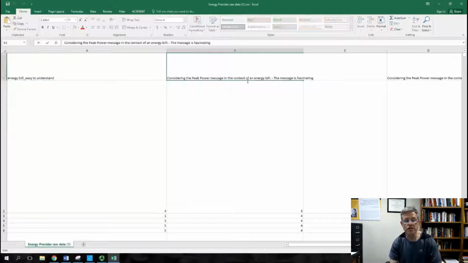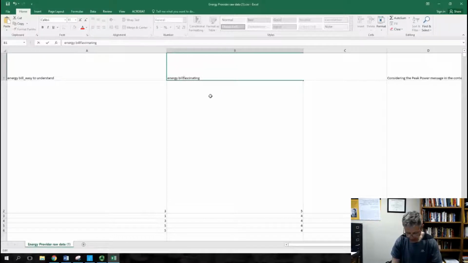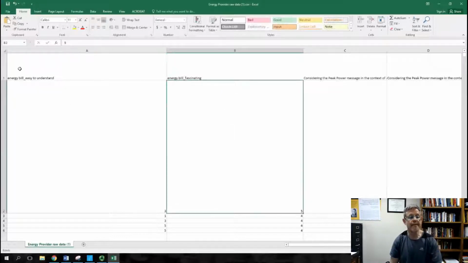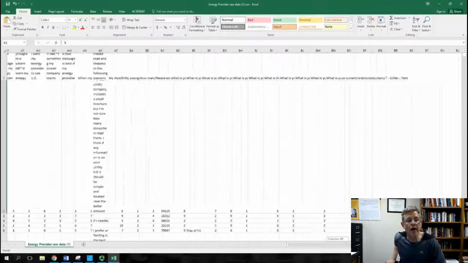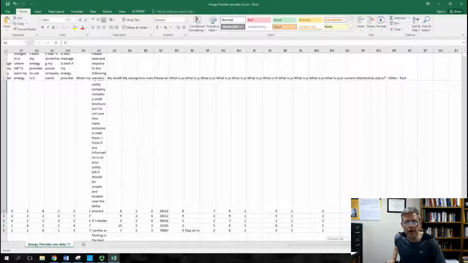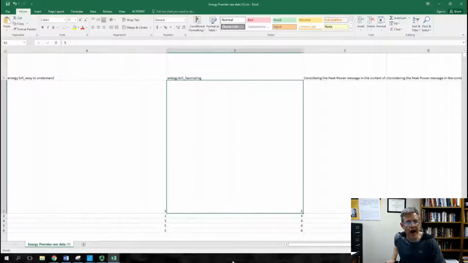Then we go to this next one. Remember, this is the second one for energy bill. So I might just delete this over to energy bill. And I'm going to go fascinating. By retaining that much, I will remember what variable that was, right? Underscore. Does that make sense? So go across per your coding sheet. You already thought this through. Go across and save every variable based on what you want to label it. Very important. So do that.